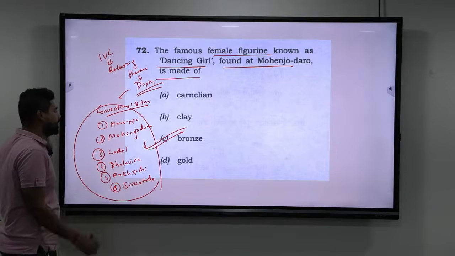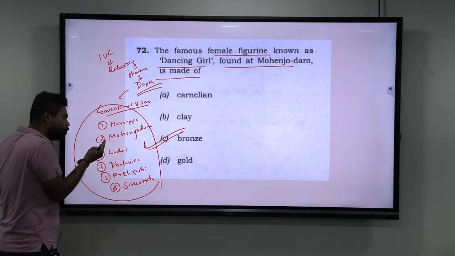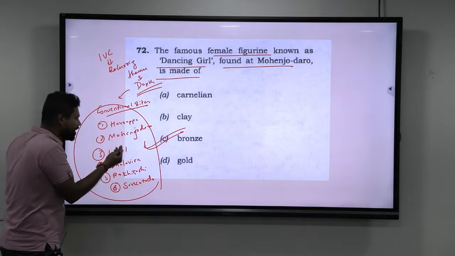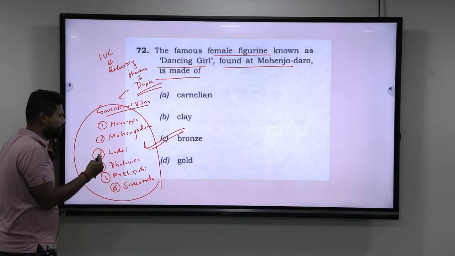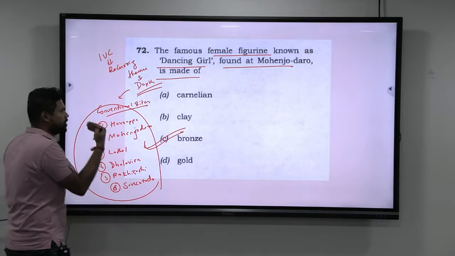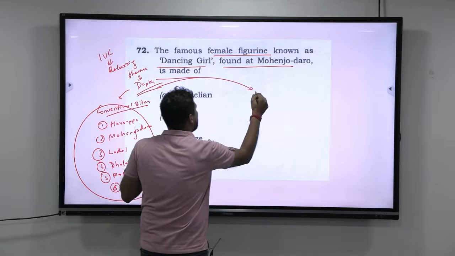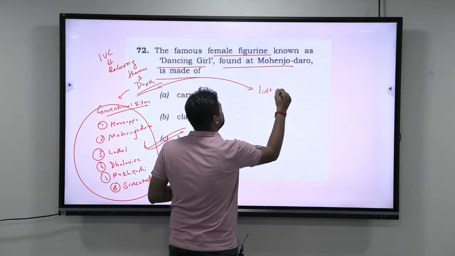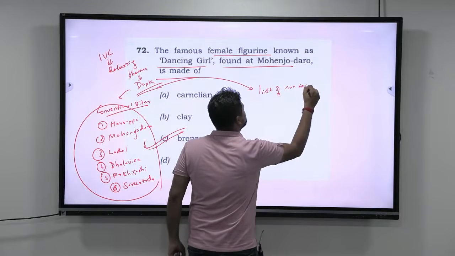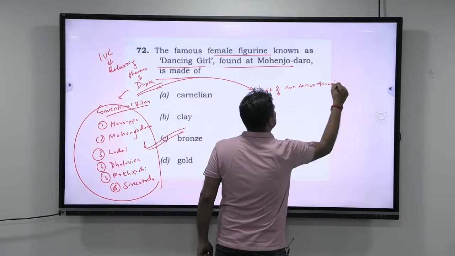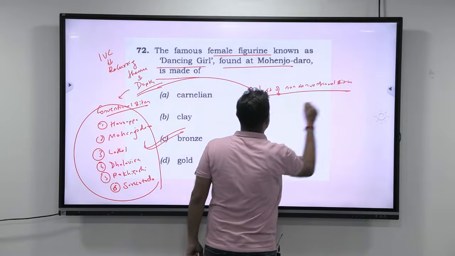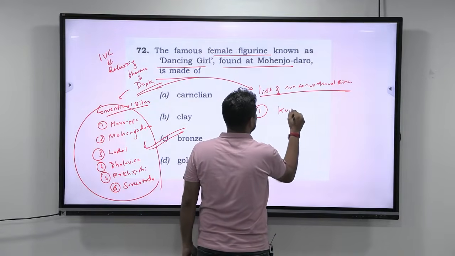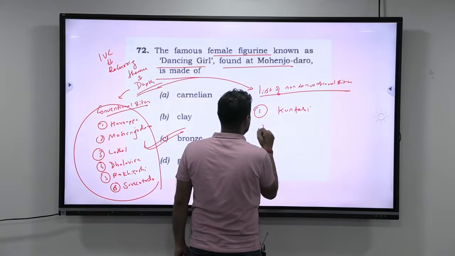For conventional sites, they will never ask surface-level questions. You have to go a little bit in depth: what is the speciality, what are the unique findings at these particular sites? Like that you should find some depth in these conventional sites. Apart from that, you have to find the list of non-conventional sites. You have many such non-conventional sites, for example, Kuntasi, for example, Desalpur.